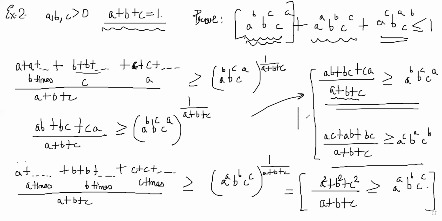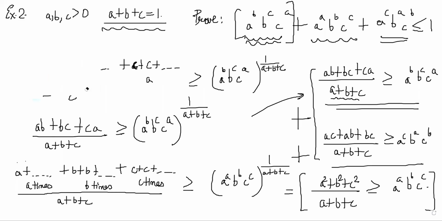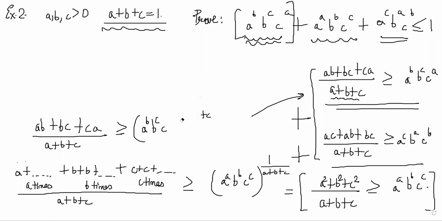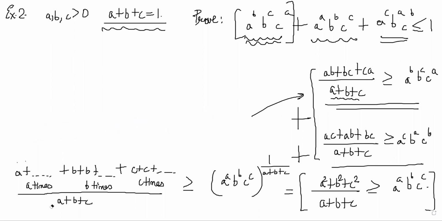Now all I have to do is add all of these three inequalities. So what I will get is, I will just do it here. What I get is, see, common denominator is there. That's why the denominator I had not removed. Actually, you could have done that as well.